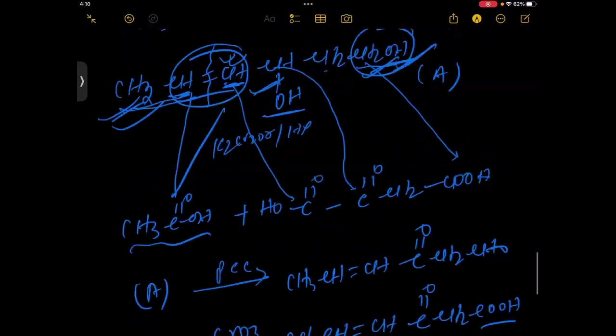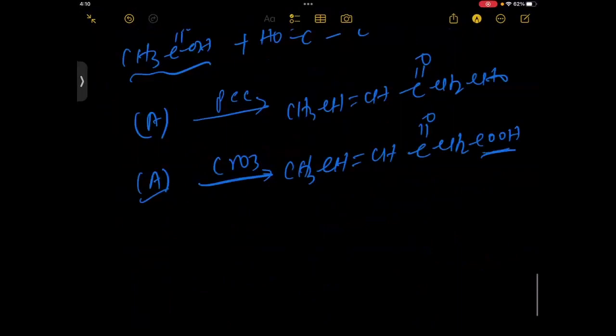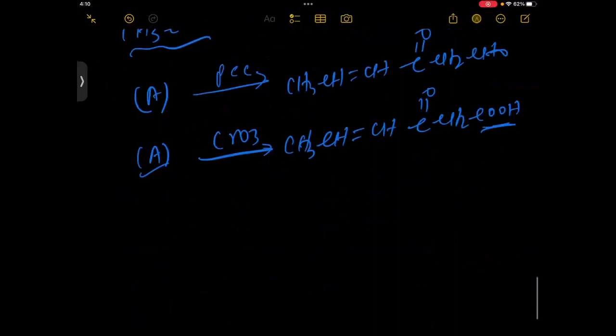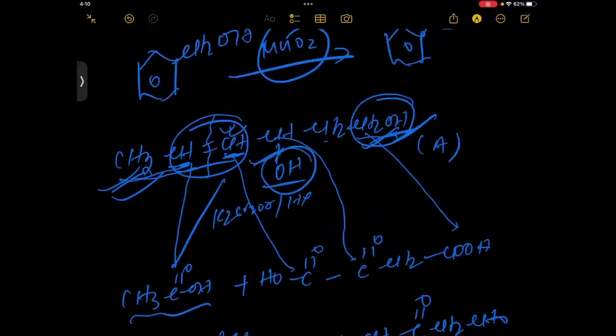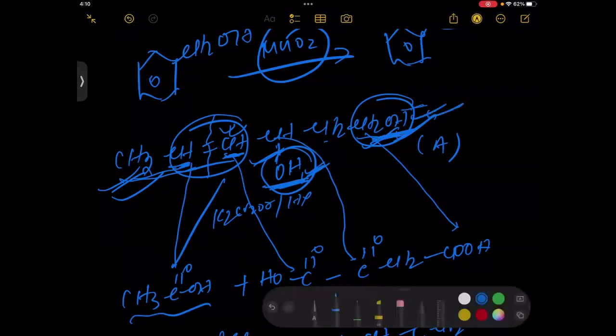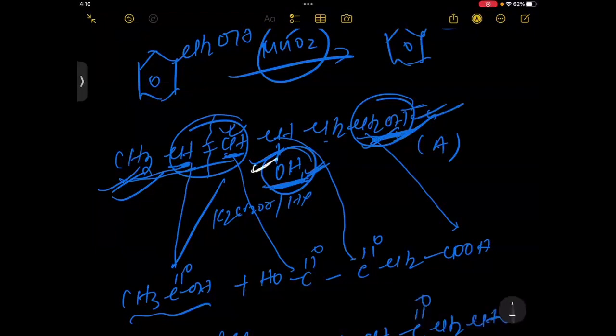And when we take A and MnO2, what do you think will happen, students? This is the allylic position, am I right or not? So this allylic position will be converted into the ketone, and the other part will remain the same because it is not an allylic position. Only this part will be oxidized because it is an allylic position: double bond, single bond, OH.